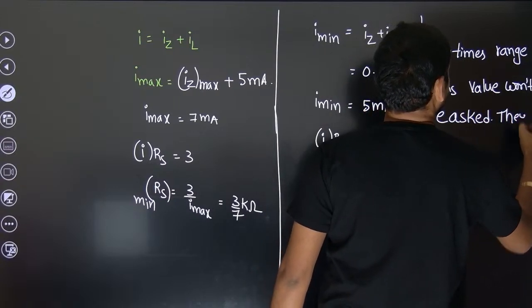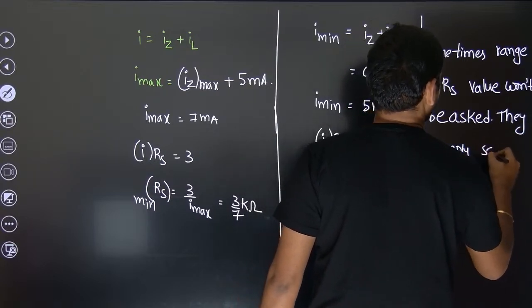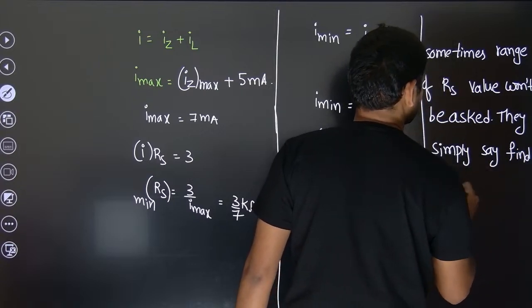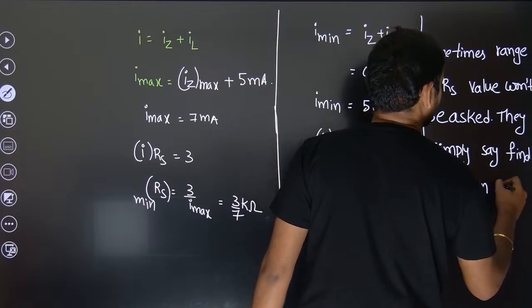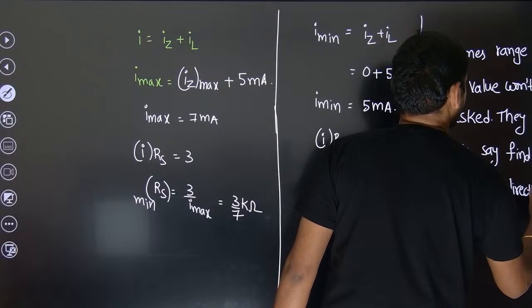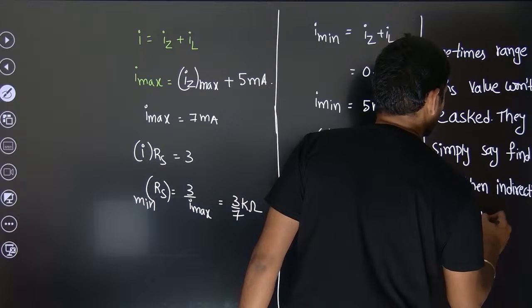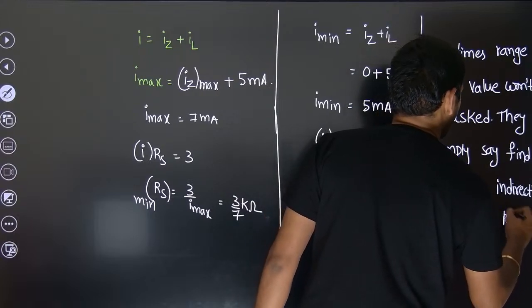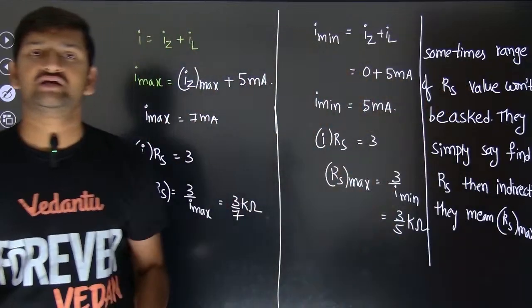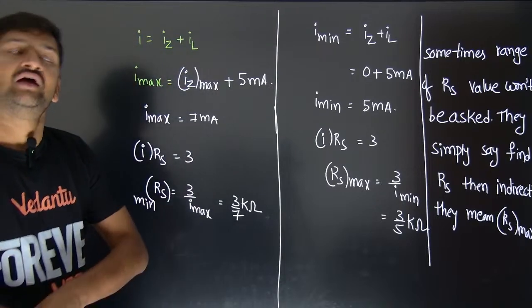They simply say find Rs. Then indirectly they mean Rs maximum. So if they simply say find Rs, you find the Rs max.